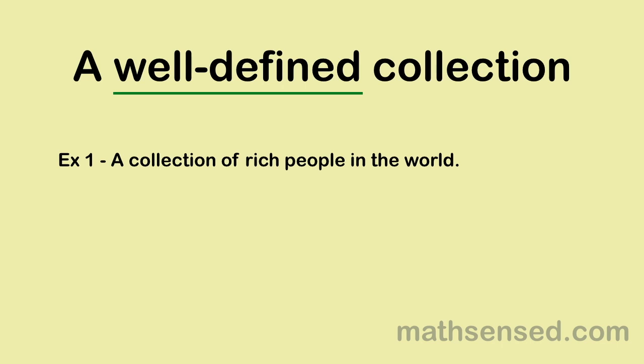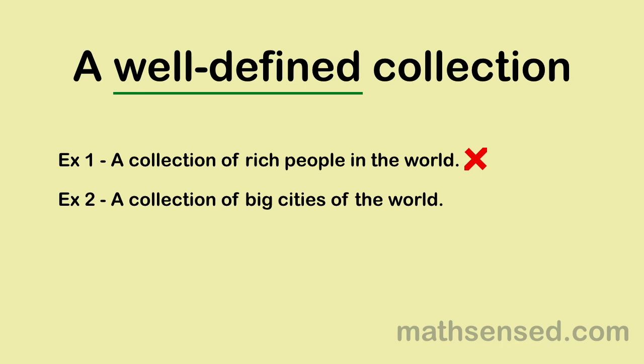A collection of rich people in the world. Is this a well defined collection? No, because the term rich is vague. There is no clear criteria to differentiate a rich person from someone who is not rich. A person could be considered rich by a group of people, and the same person may not be considered rich by another group of people. And so we cannot say for sure whether or not the person belongs to this collection, even if we know all about his assets.